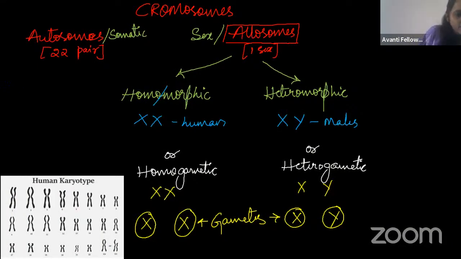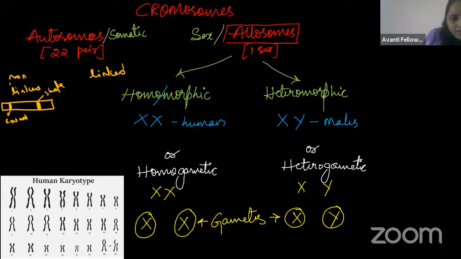Okay. So if I take, these are the non-linked genes. Non-linked, okay, guys. Here I am taking the linked genes. So in the non-linked gene, what is happening? This is one character, this is one gene, responsible for the round shape. This is another gene which is responsible for the color. Both are very far away.